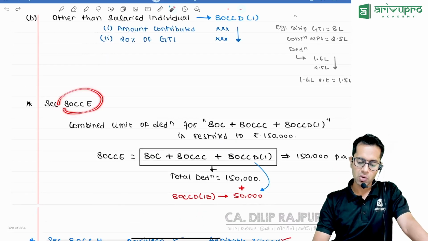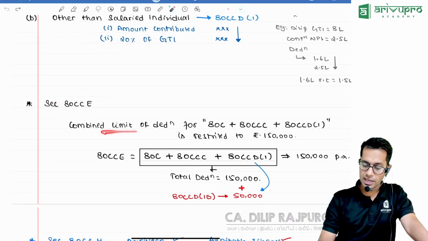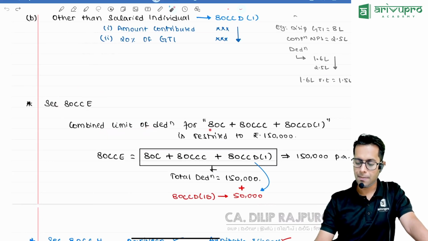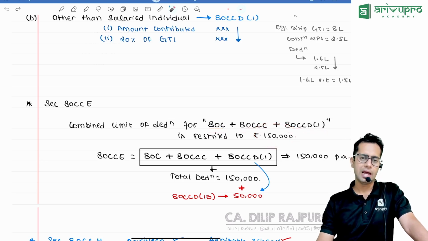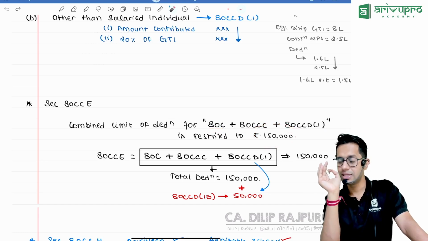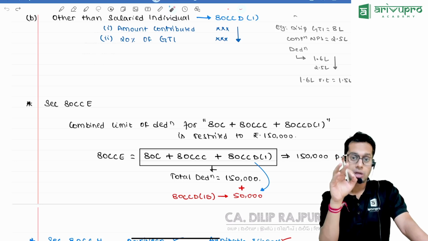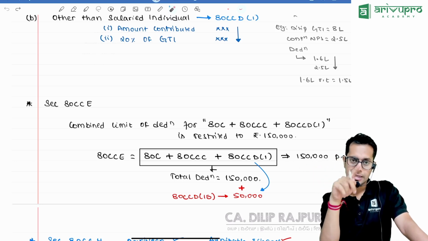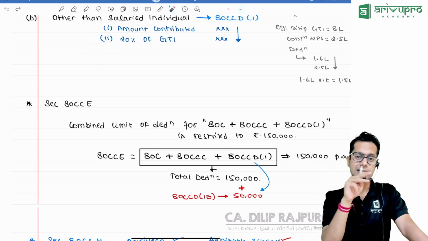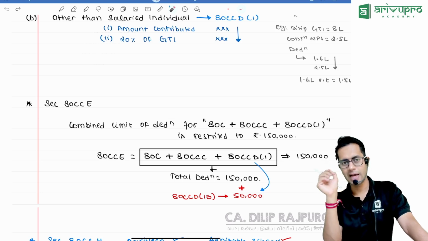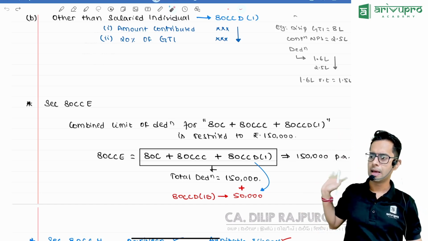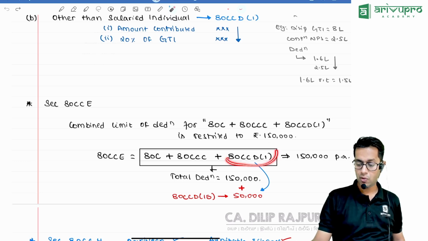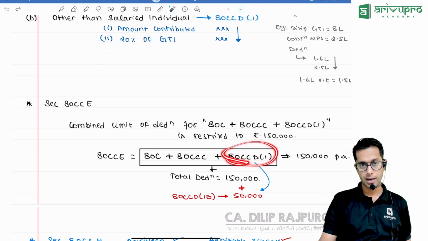Now, there is a section called 80CCE, which gives an upper limit for combined contribution made in 80C, 80CCC, 80CCD(1), which should not be more than 1,50,000. What does 80CCE say, sir? The total contribution made by you under 80C, 80CCC, 80CCD(1) should not be more than 1.5 lakhs, meaning the maximum deduction you are going to get for all these sections combined is 1,50,000 per annum. However, if you have contributed money in 80CCD(1B), then you will also get an extra 50,000 benefit.